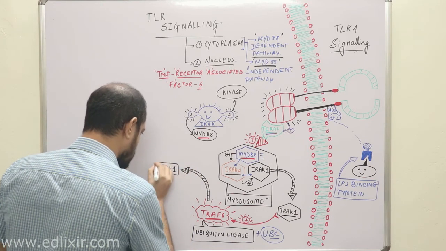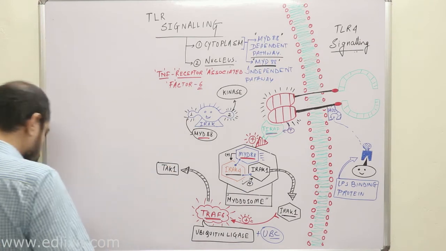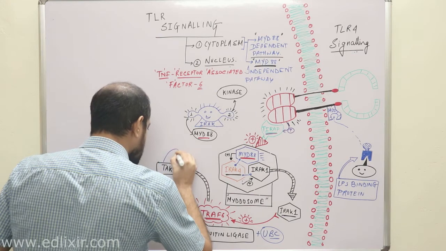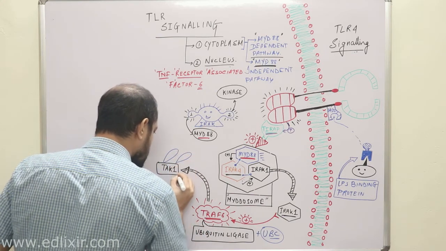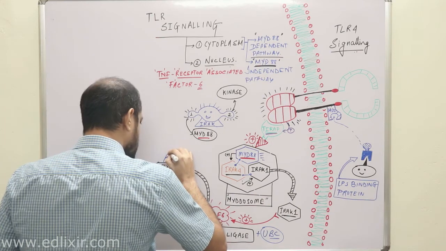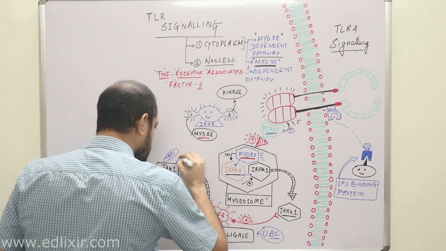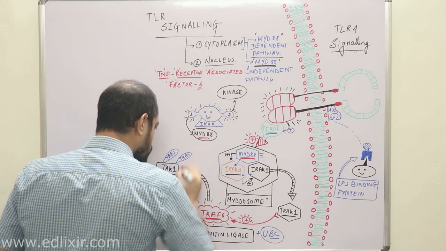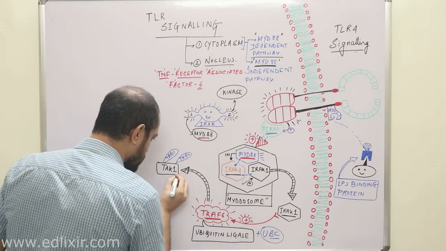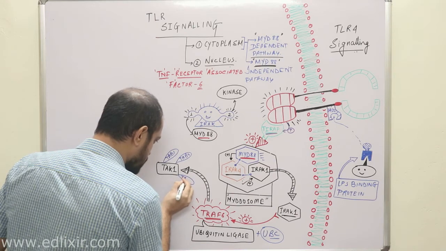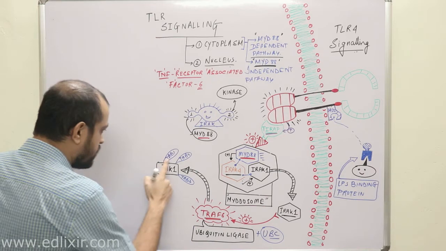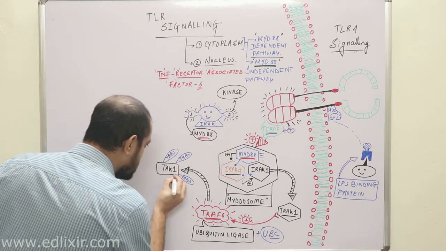Clear? Now, listen with all your attention. This TAK1 is actually associated with many other proteins. These proteins are TAB1, TAB2 and TAB3 proteins. Now listen with all your attention. TAB1, TAB2 and TAB3 actually inhibit this TAK1.